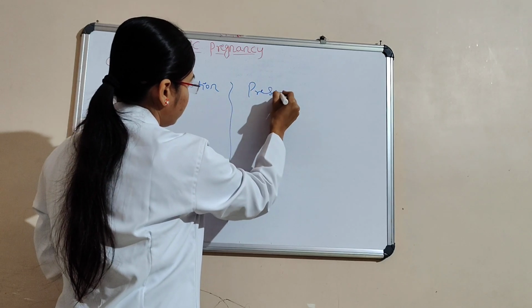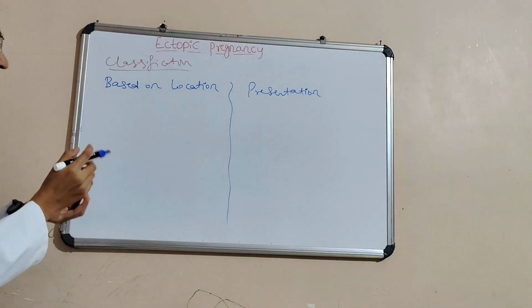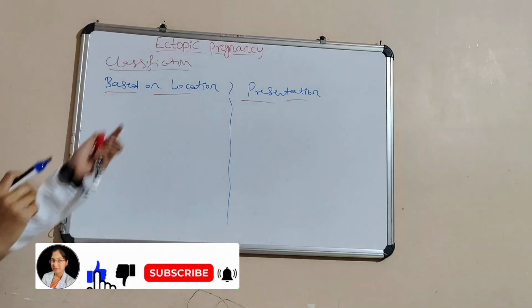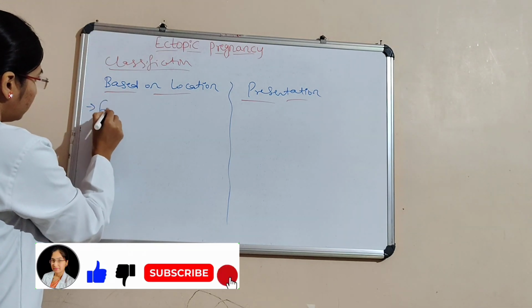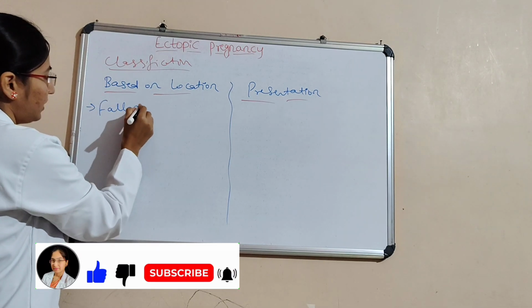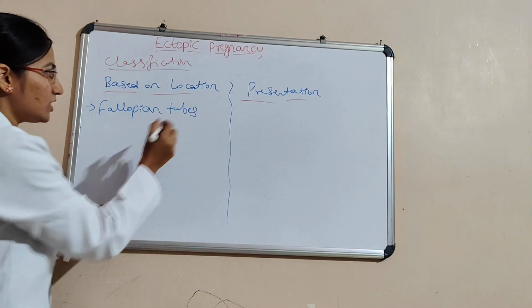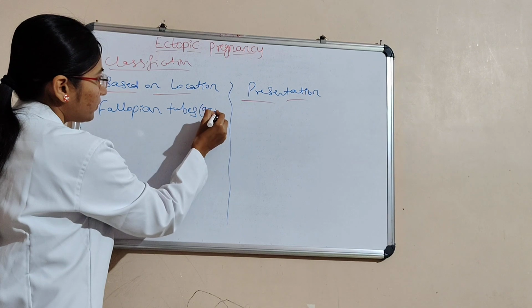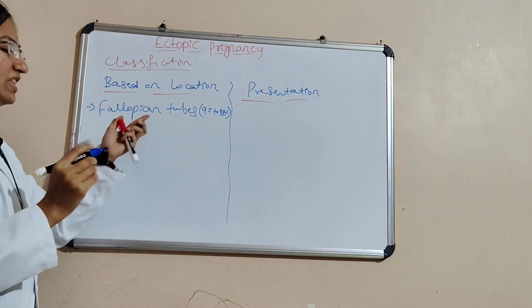Based on location, it is inside the fallopian tubes. Here the percentage is 97 to 98%. That is mainly in the fallopian tubes.